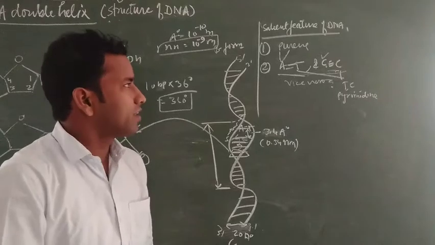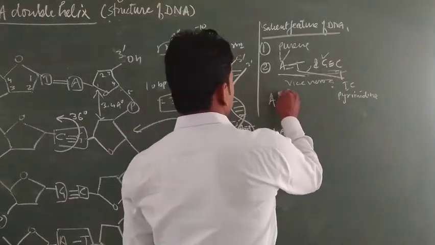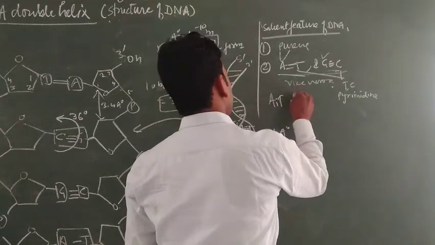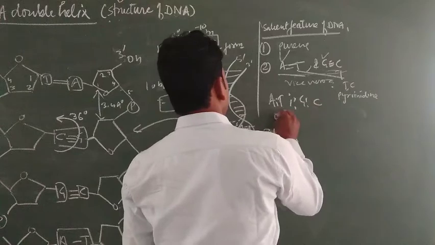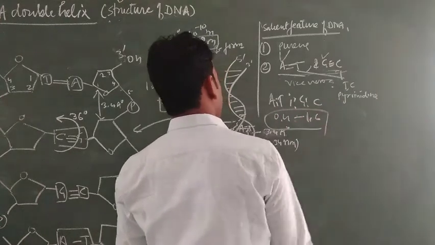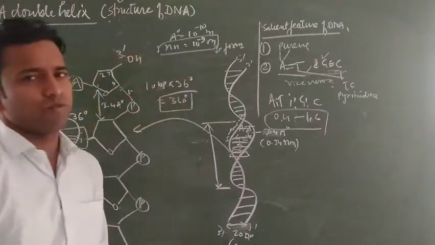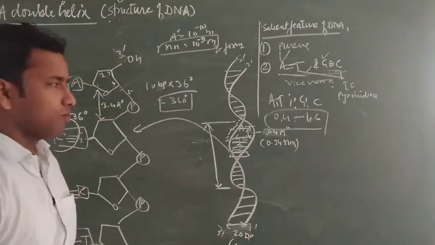Clear? And the ratio of A T to G C is 0.4 to 1.6, meaning GC content is present in DNA in a larger amount.